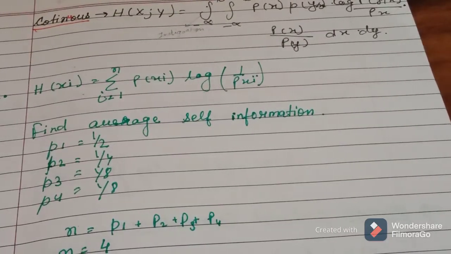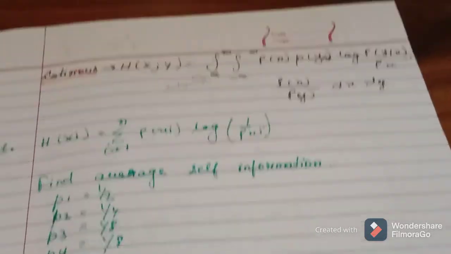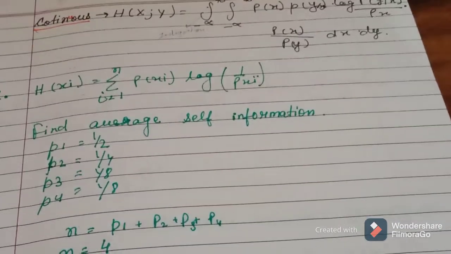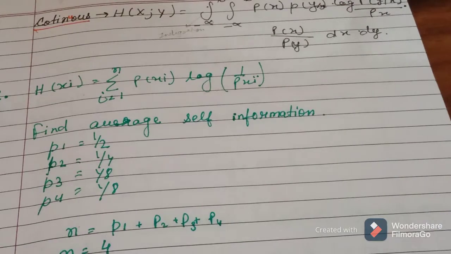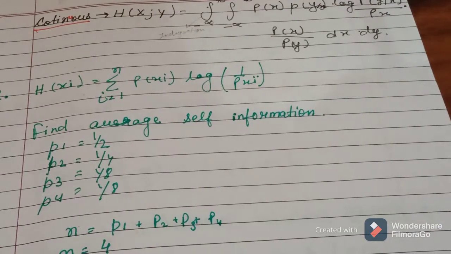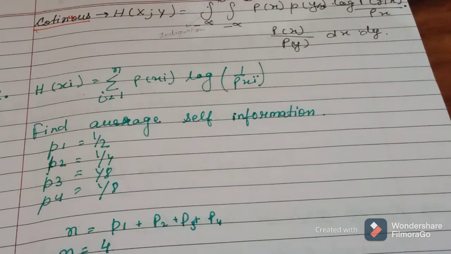Here we use summation, and for continuous time signals we will use integration for joint entropy.